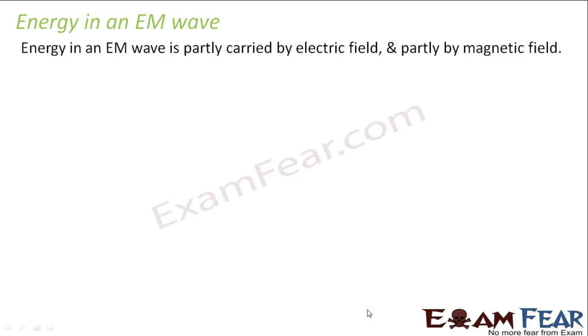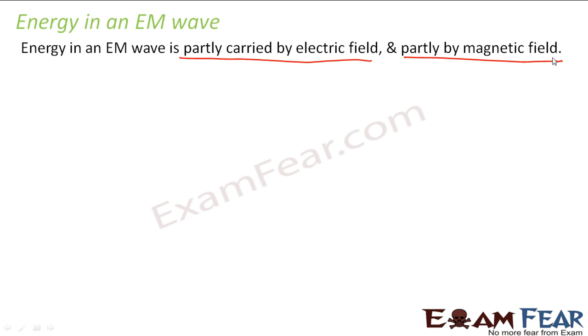So now in this slide we will see how much energy is carried by an electromagnetic wave. Energy in an electromagnetic wave is partly carried by the electric field and partly by the magnetic field, because whenever we talk about an electromagnetic wave, electric field and magnetic field both play an equally important role, right? So the amount of energy carried by an electromagnetic wave is also divided between both of them. Half of the energy gets carried by the electric field, and the other half by the magnetic field.